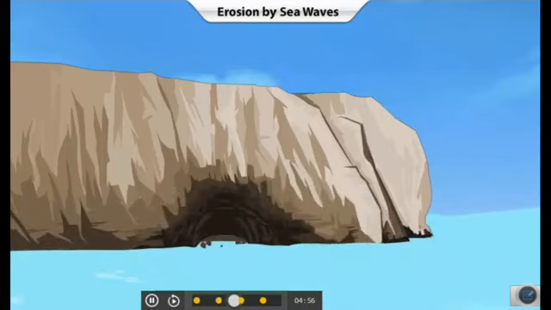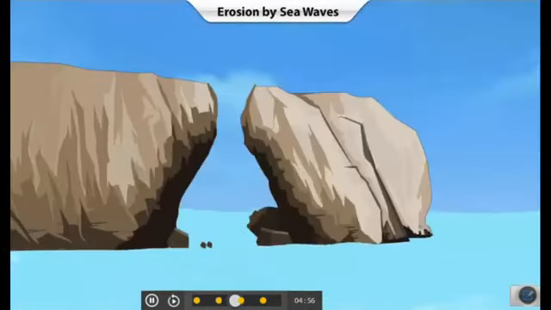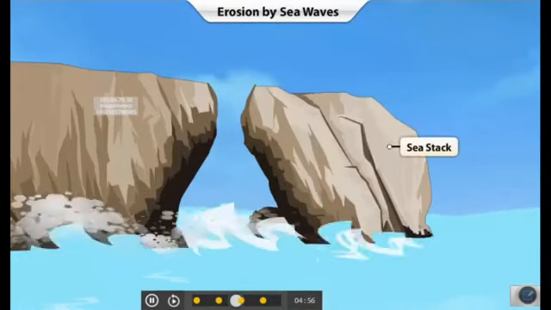Further erosion of sea caves leads to the formation of sea arches. Eventually, sea arches may also collapse to form stacks.